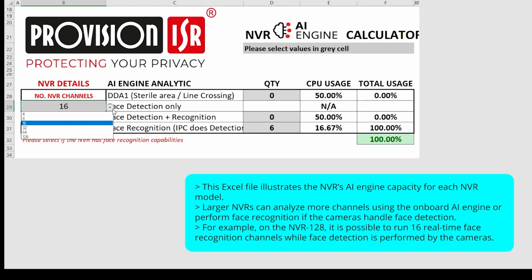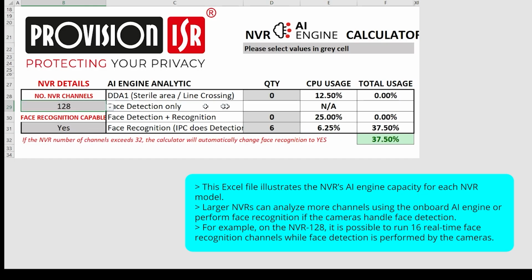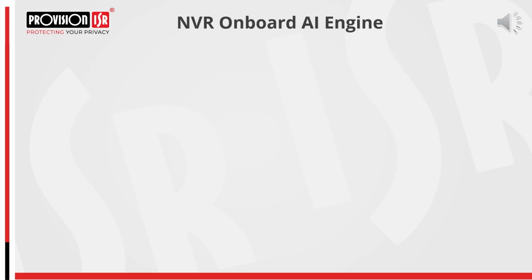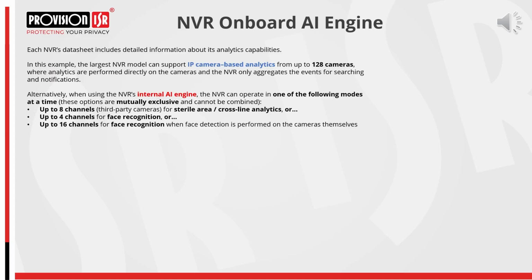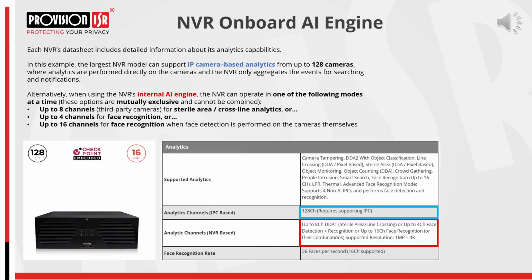A 128-channel NVR can support either 4 channels of face recognition performed on the NVR or 16 channels of face recognition when face detection is done on the cameras. This Excel file makes it easier to plan capacity and choose the right balance between on-camera and on-board analytics. For each NVR model, you can find a dedicated datasheet on the Provision-ISR website. In the Analytics section of the datasheet, you can clearly see which analytics are supported, including the available options for onboard NVR-based analytics.